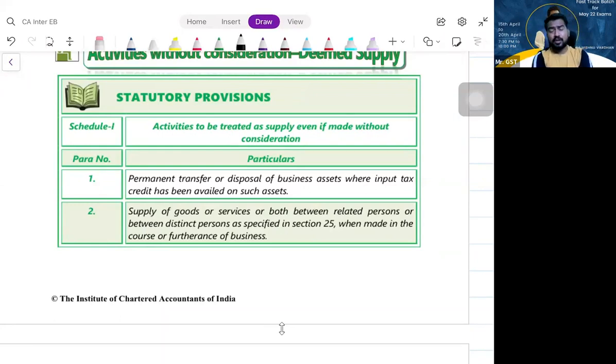Permanent transfer or disposal of business assets where ITC has been availed. You have purchased something, you have recorded it as a business asset, and while recording it as a business asset, you have availed ITC also. Now such an asset you are giving free of cost to somebody without consideration. Generally, if anything is done without consideration, it is not supply, correct? But what is it that you are transferring without consideration?